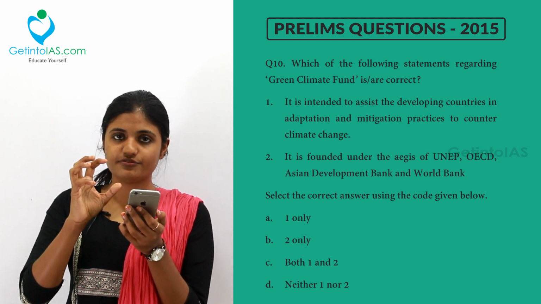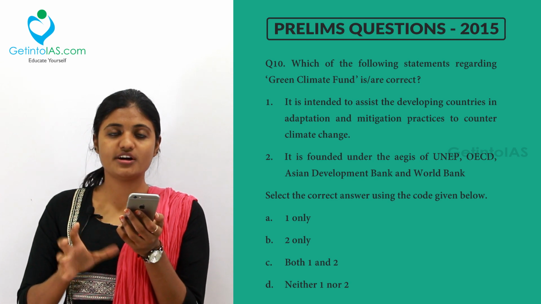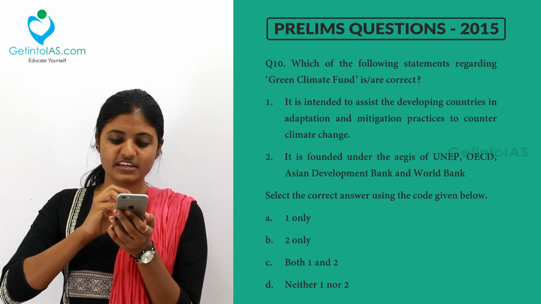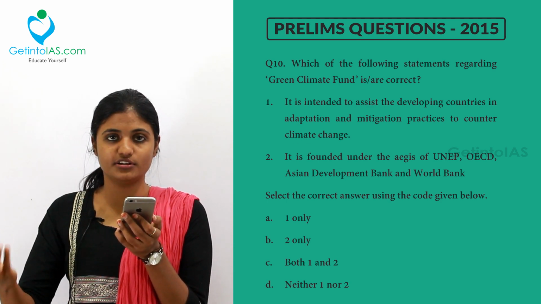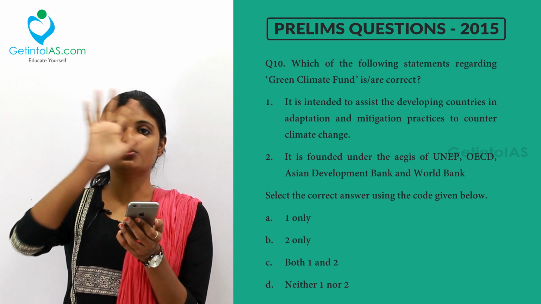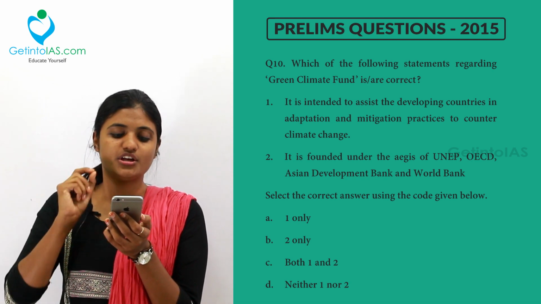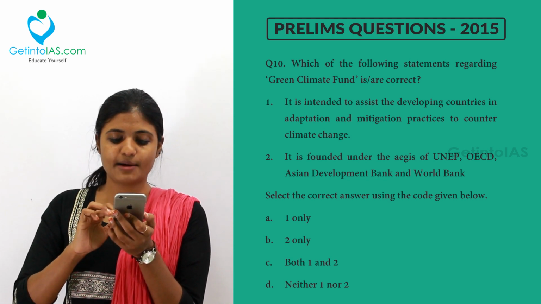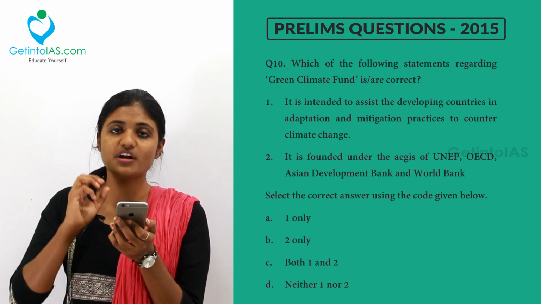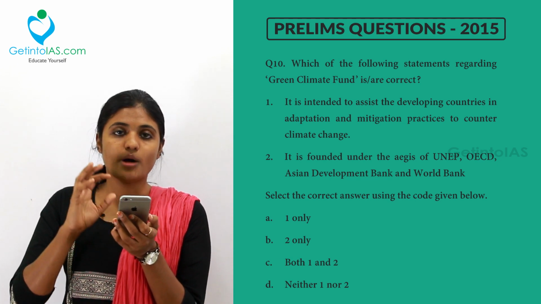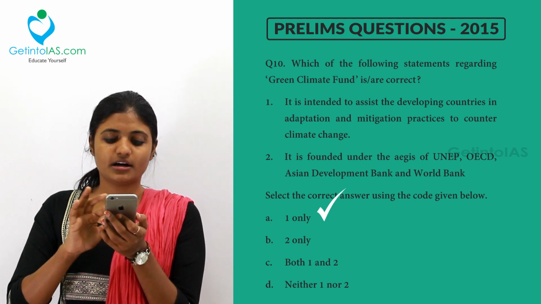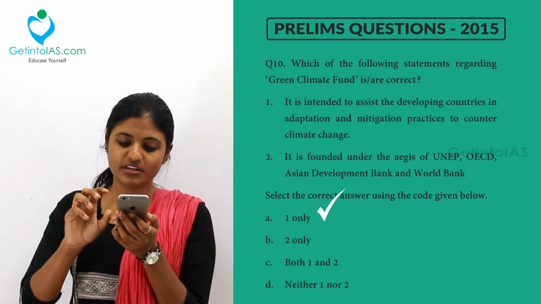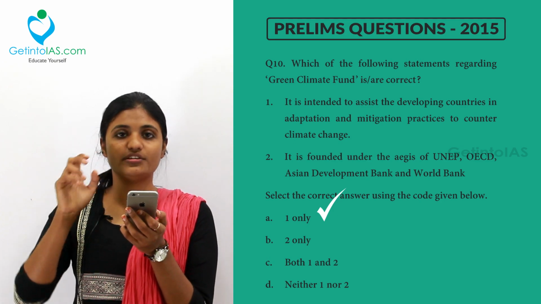It is a mechanism to redistribute money from the developed to the developing world. The Green Climate Fund will help developing countries financially in adapting mitigation practices to counter climate change. So accordingly, option 1 only is the correct answer. Option 2 comes under the framework of UNFCCC and not under UNEP or OECD or ADB or the World Bank.